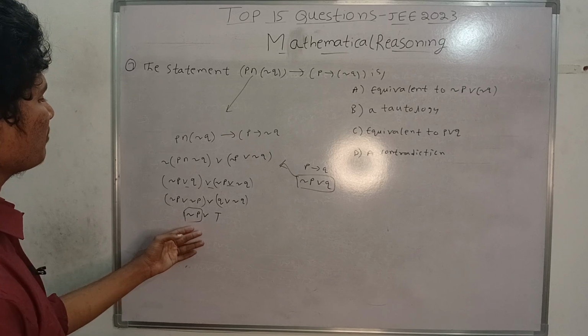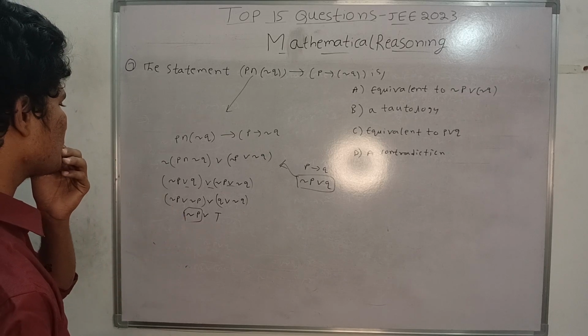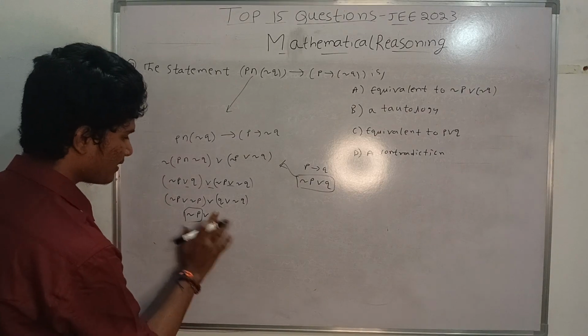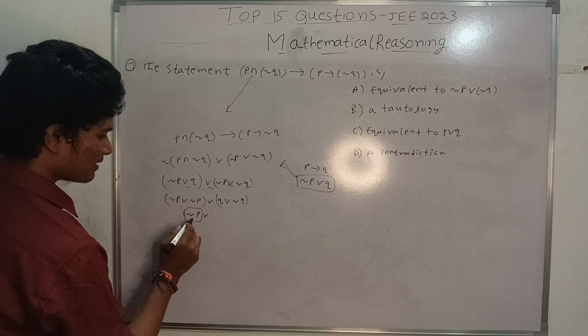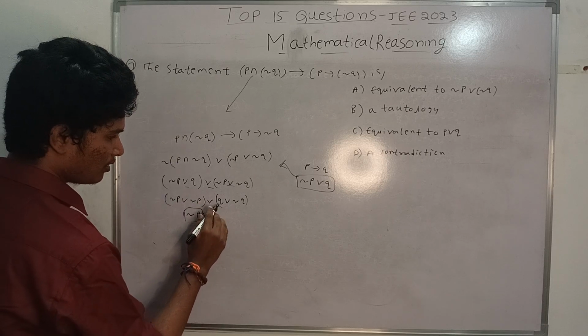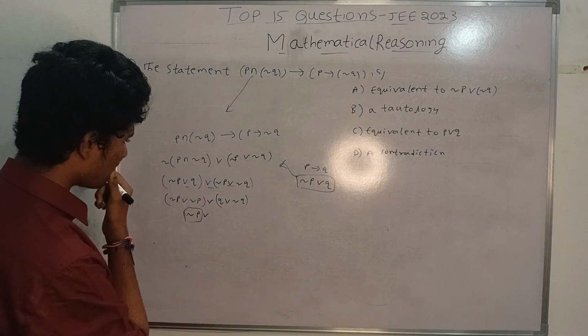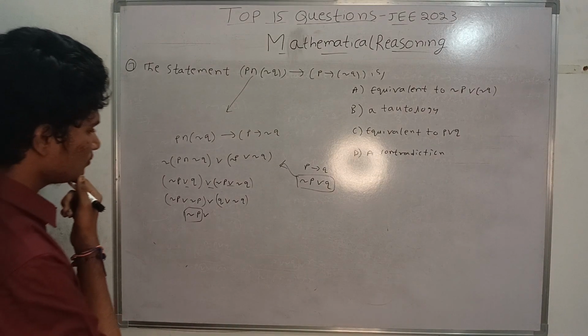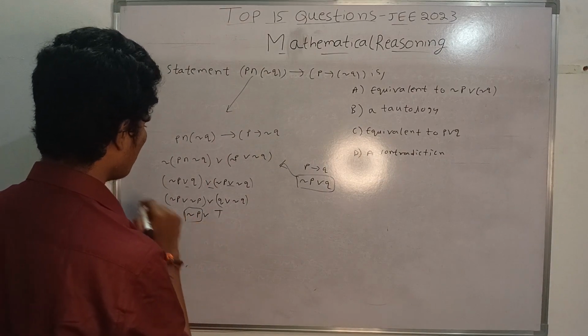So where am I getting negation P? One second. Here it is negation P or negation P, it is negation P only. One second. It is true only here.